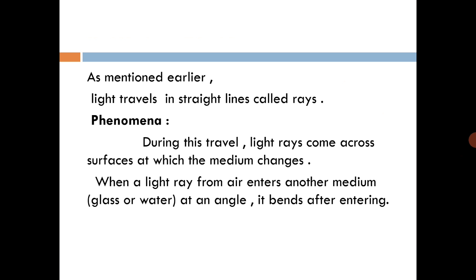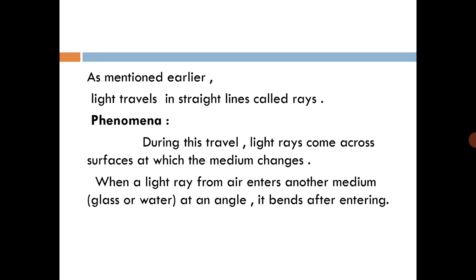During this travel, light rays come across surfaces at which the medium changes. When light rays from the air, a rare medium having lower density, enter another medium like glass or water having higher density, at an angle, it bends after entering.